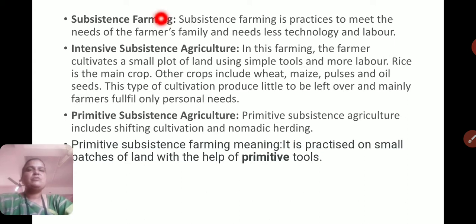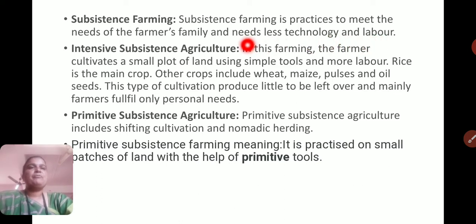Subsistence farming is practiced to meet the needs of the farmer's family, just to fulfill the family's need. This type of farming was done by the ancient farmers, and needs less technology and labor.